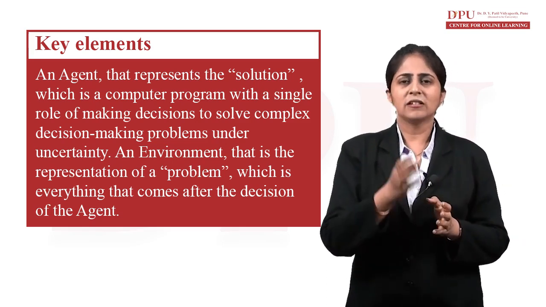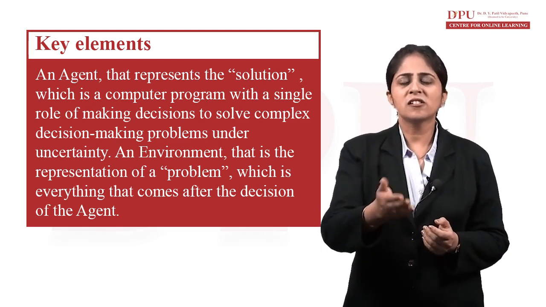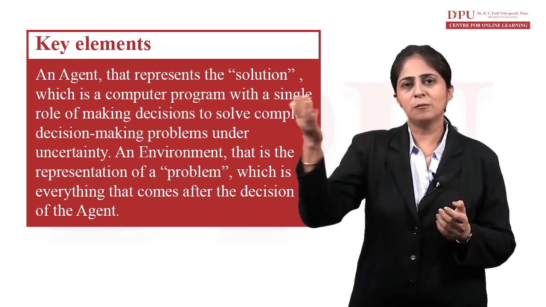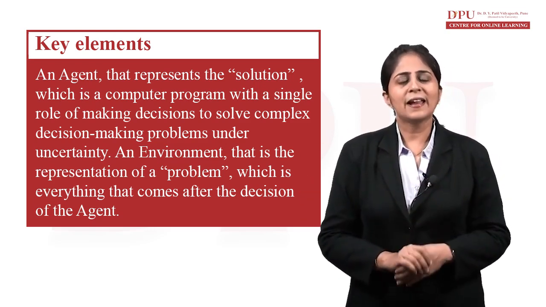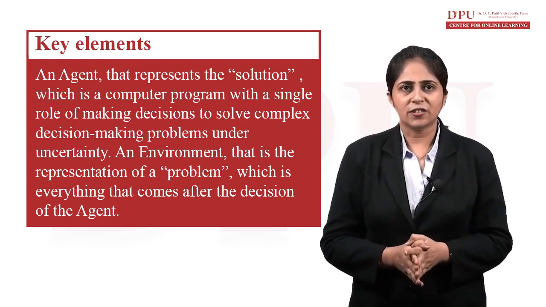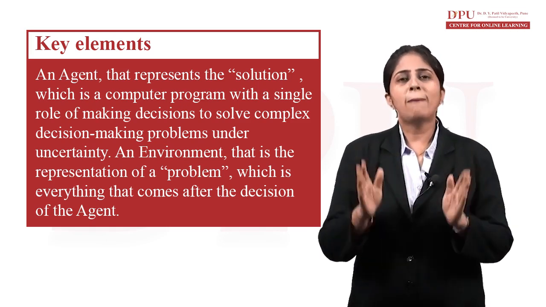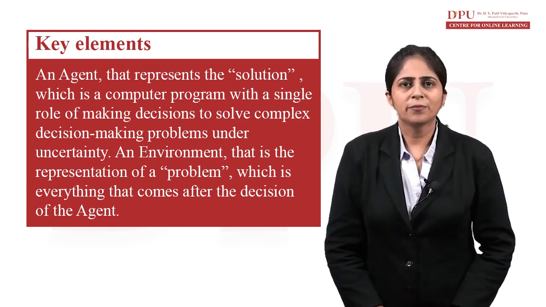Our agent, that particular player that we have in our game, takes certain actions and the environment keeps on changing. He moves to the next stage, he moves forward, next stage, and so on. So the environment depends on the decision of the agent. The environment is represented by a set of variables related to the problem.